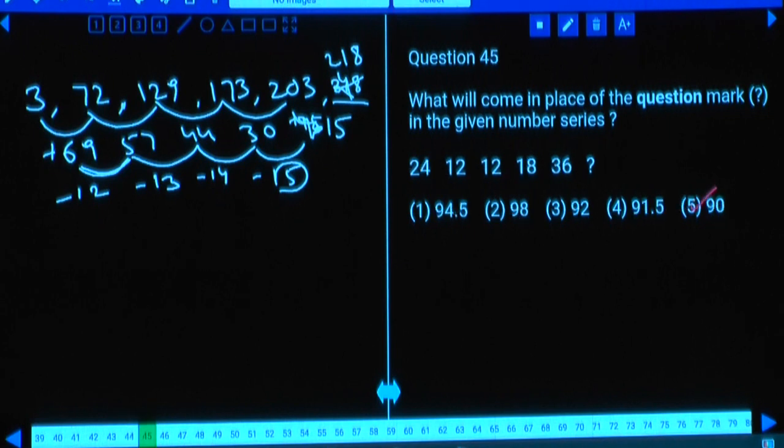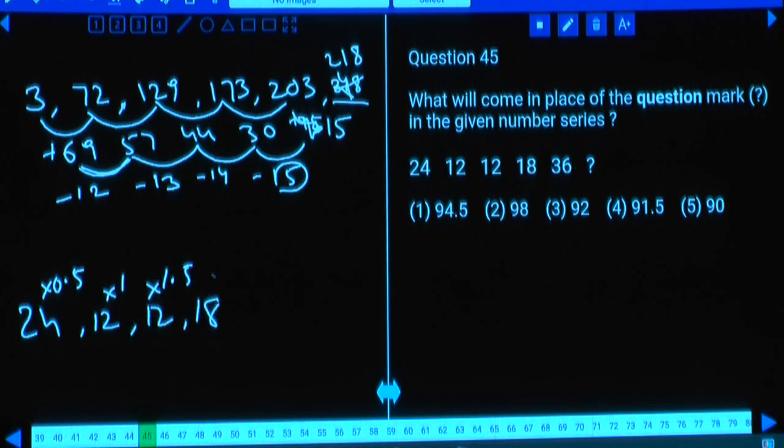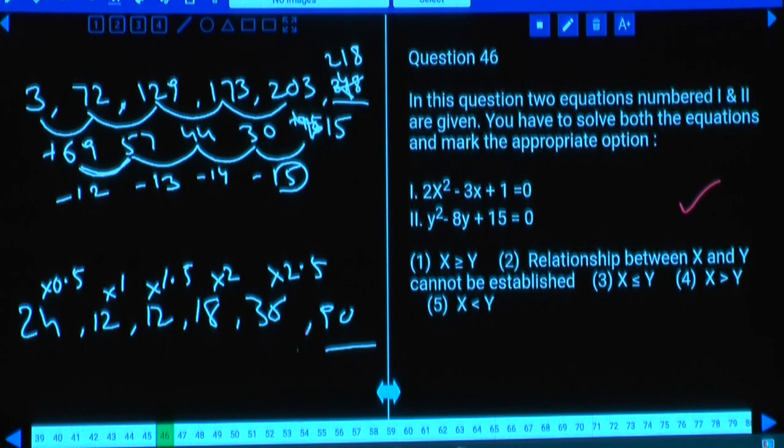Then question number 45. 24 into 0.5 is 12, and 12 into 1 is 12. 12 into 1.5 is 18. 18 into 2 is 36, and 36 into 2.5 is 90. 90, choice 5. Hence question number 45 is choice 5. Done with this?